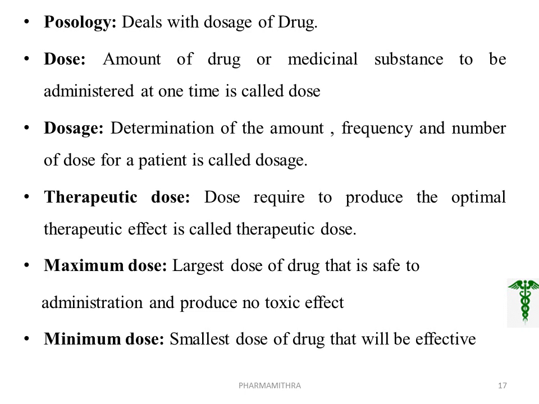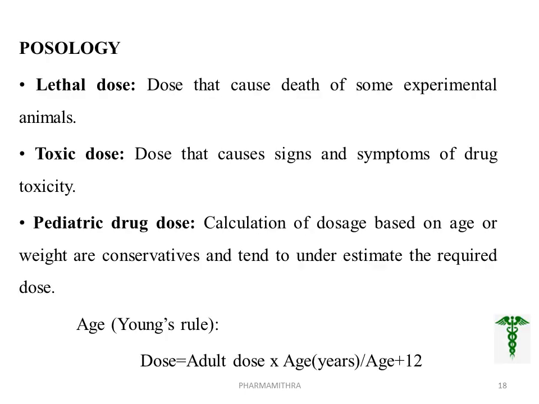Maximum dose means the largest dose of the drug that is safe for administration, as the maximum dose produces no toxic effect in the body. Minimum dose means the smallest dose of a drug that will show an effective concentration in the body. That is the minimum dose by which we will produce an effective concentration.